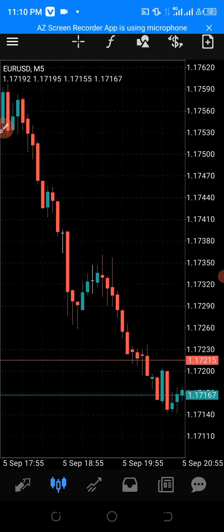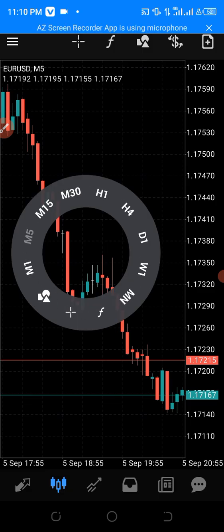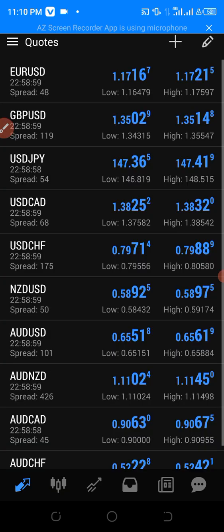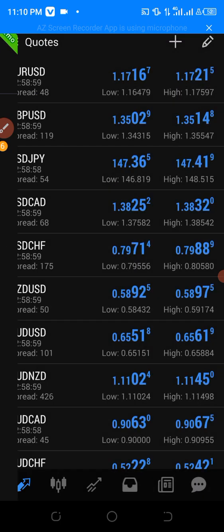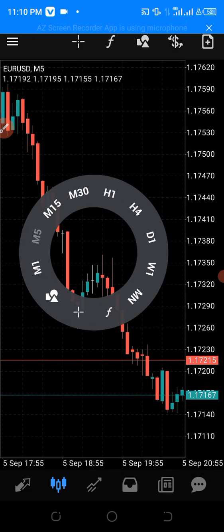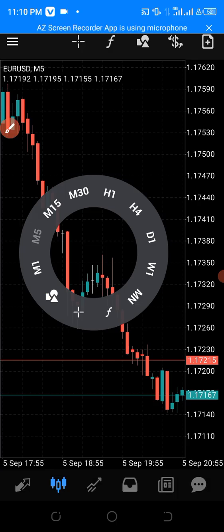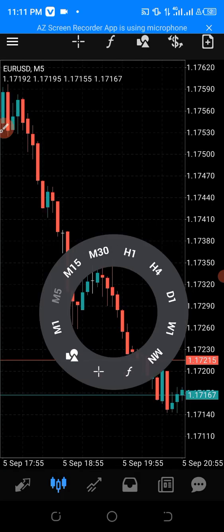So you can change the color of your candles too. I'm going to show you how to change the color of your candles. Alright, so for you to change the color of your candles, this is what you do.